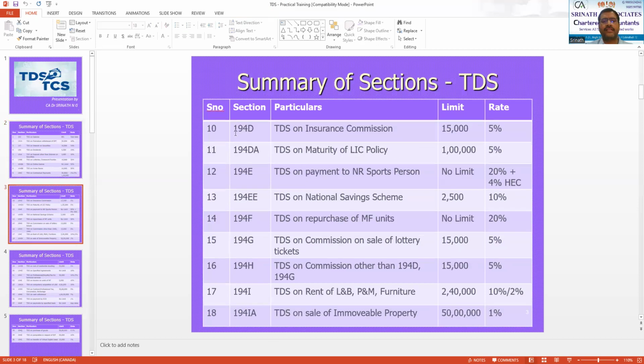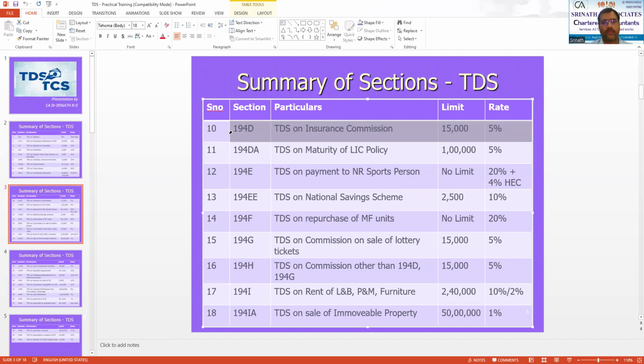Then comes the next section, section 194D, which talks about TDS on insurance commission. Any insurance company paying commission to its insurance agent has to deduct TDS at the rate of 5% if the amount exceeds 15,000 rupees.